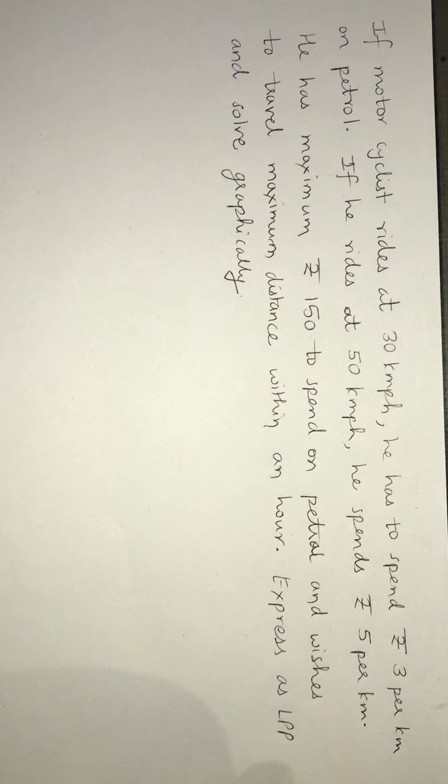Are you understanding? So we have to balance properly so that we can achieve our goal of maximum distance within that 1 hour, within that amount of rupees 150.